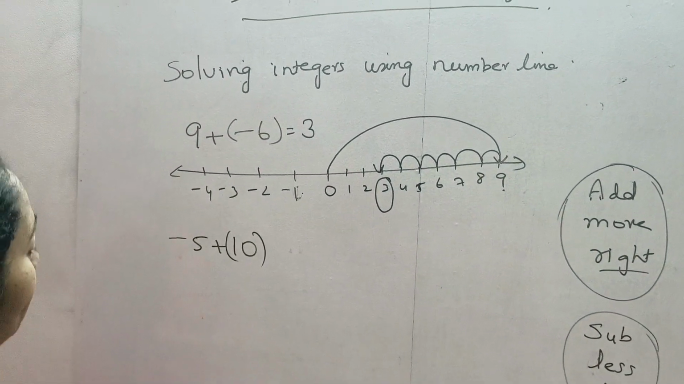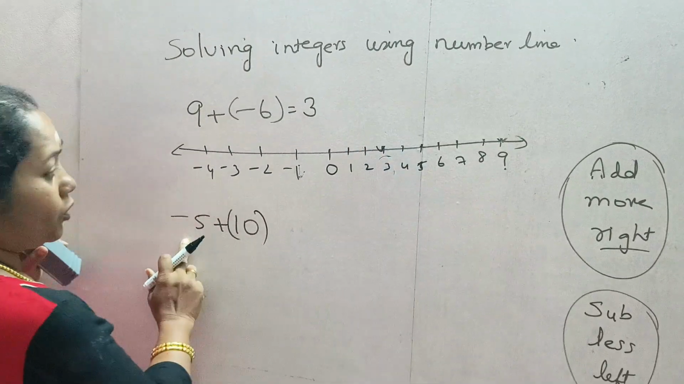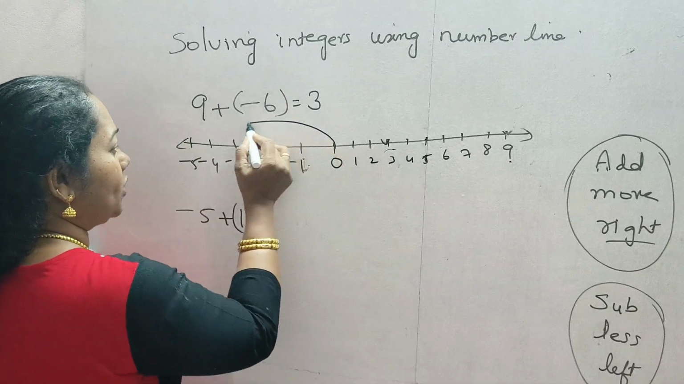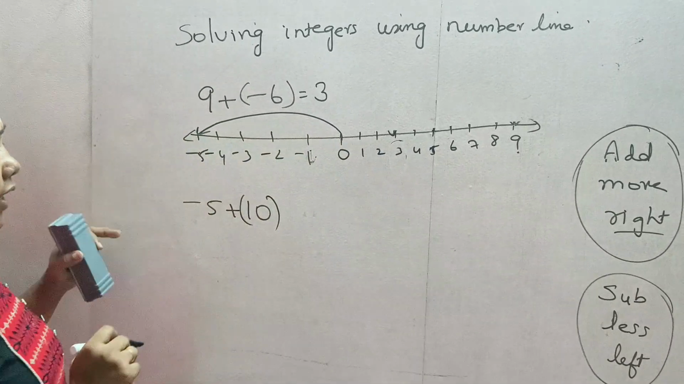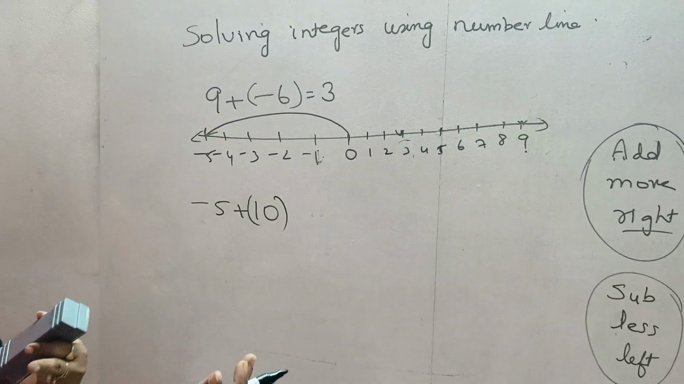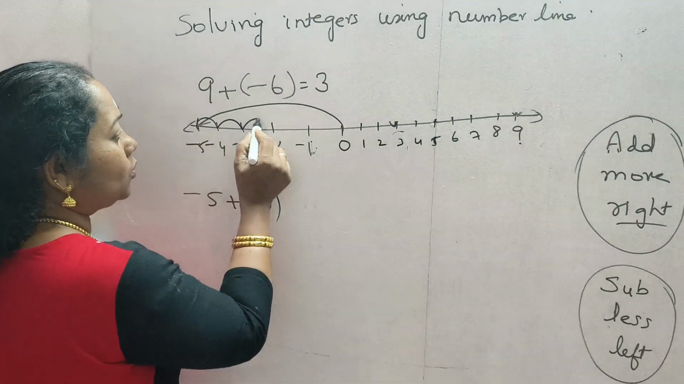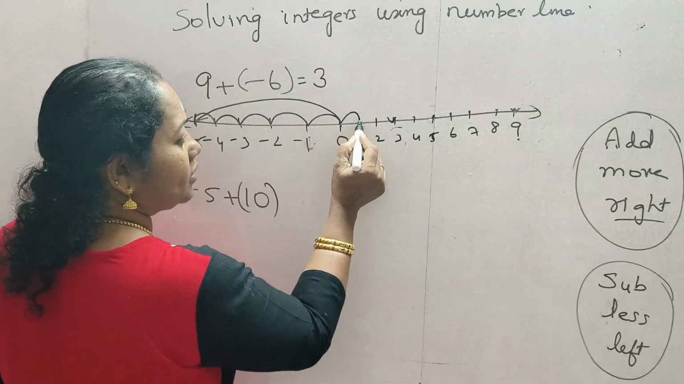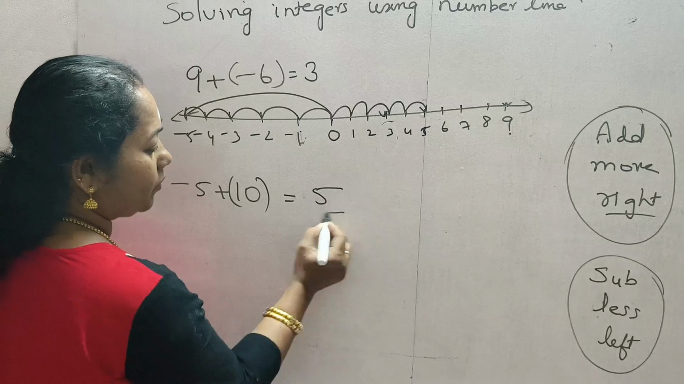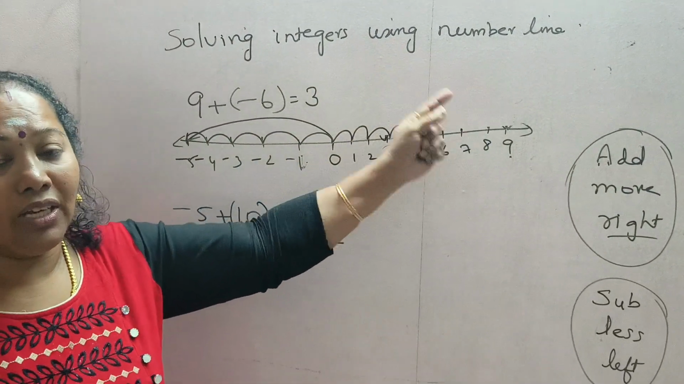Okay. In this way, let us do this question also. Again, minus 5 plus 10. So, first of all, where will we go? First of all, we will go to the number minus 5. Okay. Then what do we have to do? Plus 10. That means we have to go to the right side. Plus means right side. So, 10 numbers. 1, 2, 3, 4, 5, 6, 7, 8, 9, 10. So, what is the answer? 5.